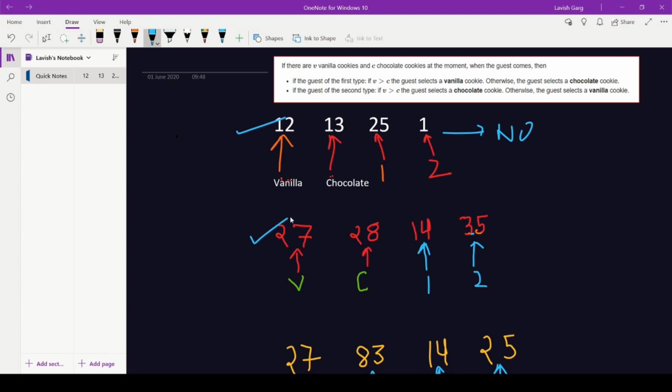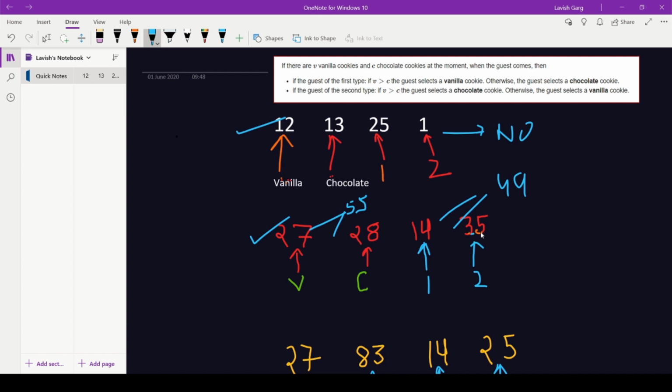Now let's take the second example. Here the total number of cookies is 27 plus 28, that is 55, and the total number of guests is 14 plus 35, that is 49. So there can be a possibility that our guests can be satisfied by the cookies, as the total number of guests is less than the total number of cookies available.